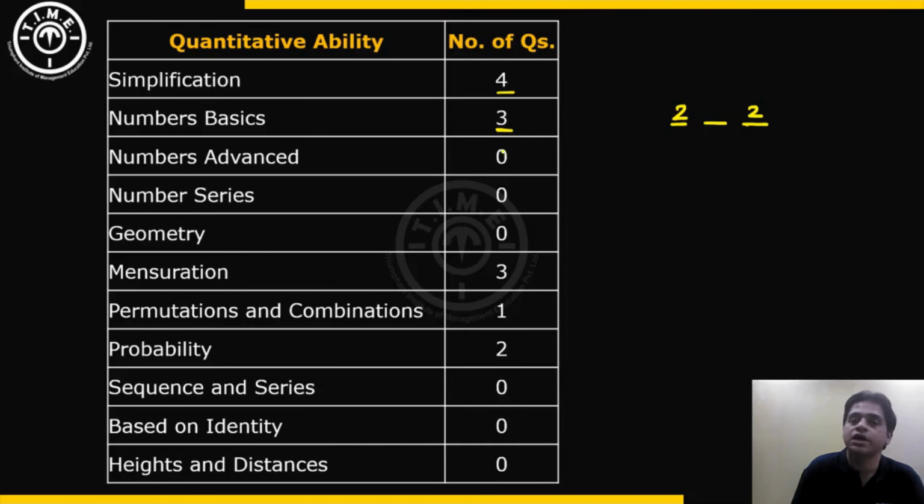Numbers advanced had 0 questions. So numbers advanced is finding last digits or finding remainders. Those kind of questions were not present in this slot. Number series was present on the logical reasoning section, not in the quant section. There were no number series questions in the quant section.